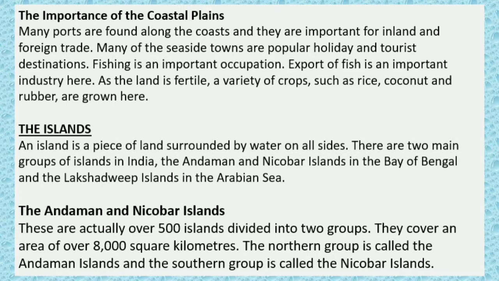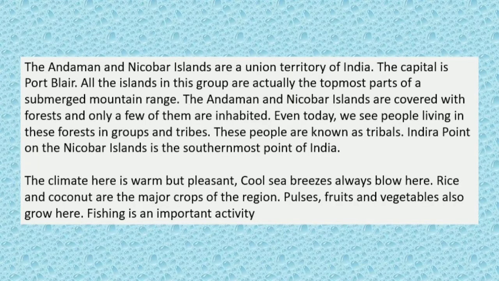The Andaman and the Nicobar Islands. These are actually over 500 islands divided into two groups. They cover an area of over 8,000 square kilometers. The northern group is called the Andaman Islands and the southern group is called the Nicobar Islands. The Andaman and Nicobar Islands are a union territory of India. The capital is Port Blair. All the islands in this group are actually the topmost part of a submerged mountain range.